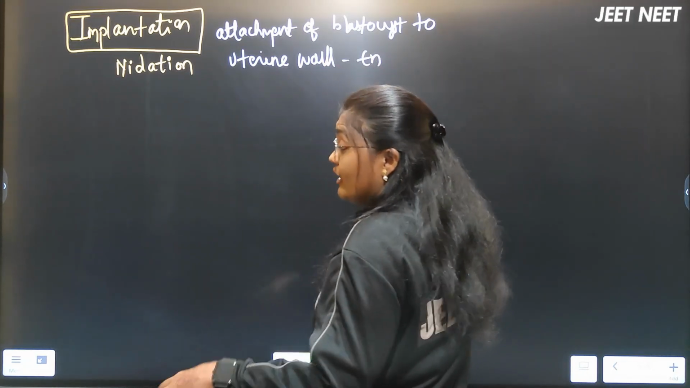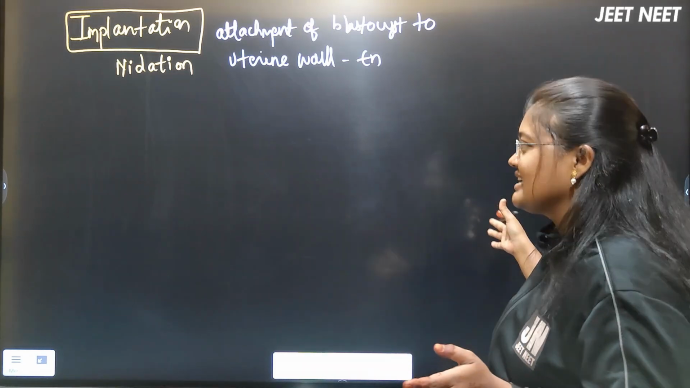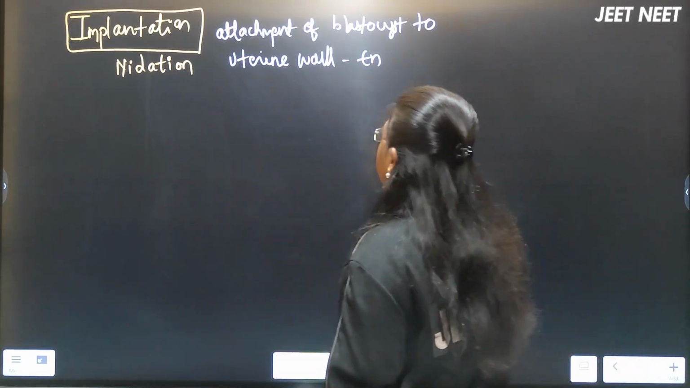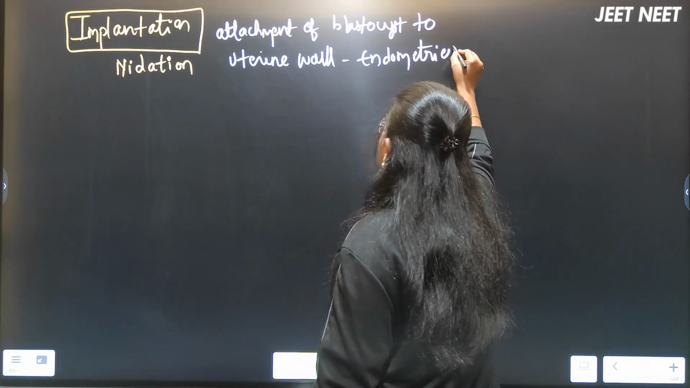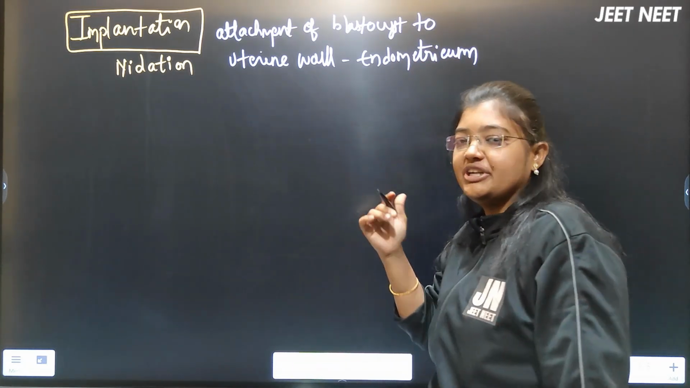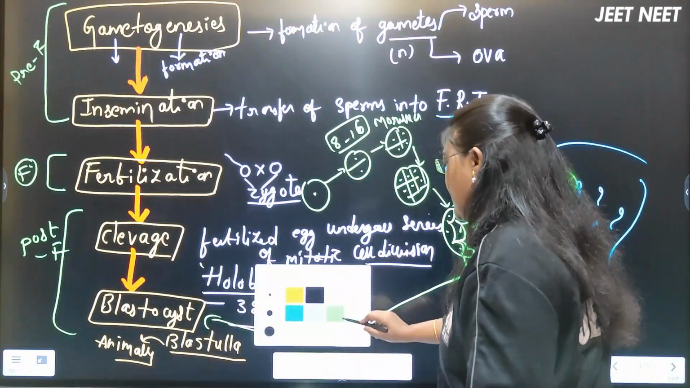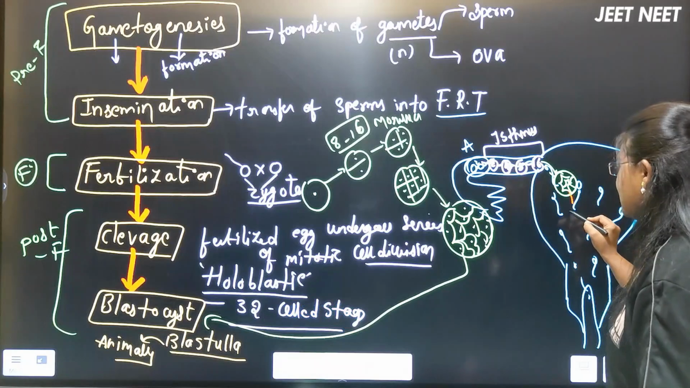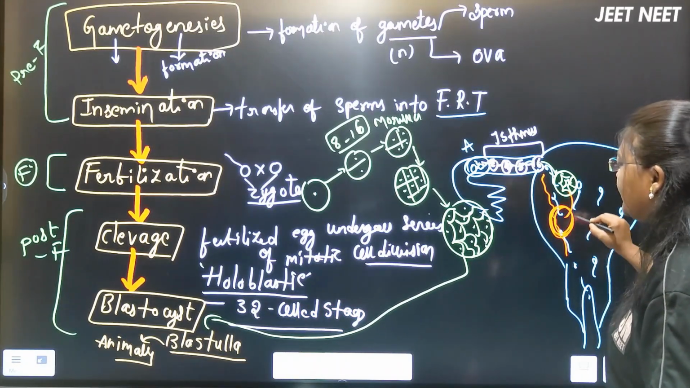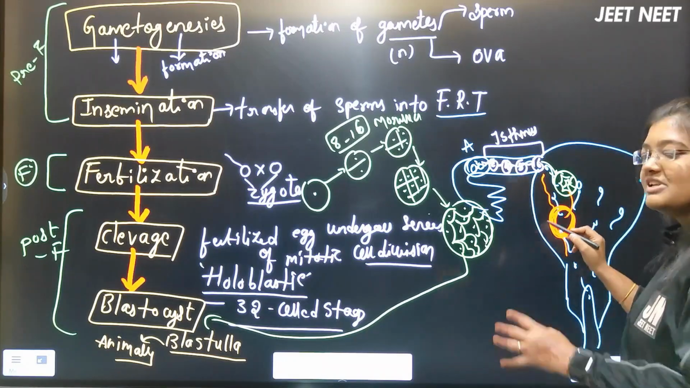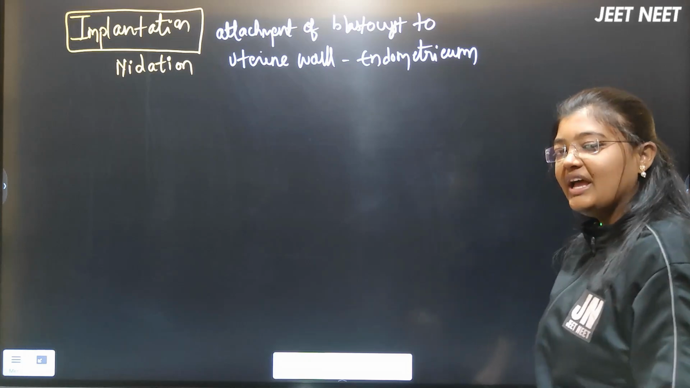To which layer of the uterine wall? Because the uterus has 3 walls actually. Next we will discuss which uterine wall it is going to get attached to. That is the endometrium, right? The endometrium is the inner wall of the uterus. If I show you in this diagram, here is the place where the blastocyst came, and here the endometrium layer will be, where the blastocyst will go and attach. Attachment of the blastocyst with this endometrium layer is called what?